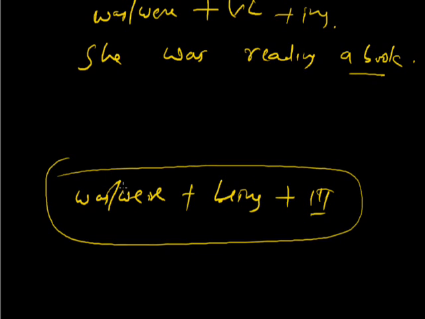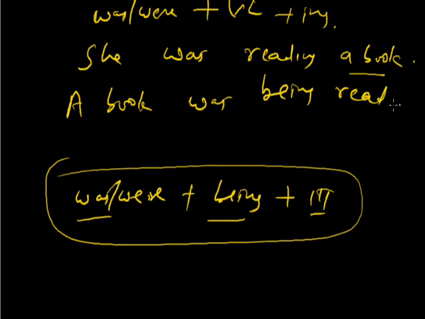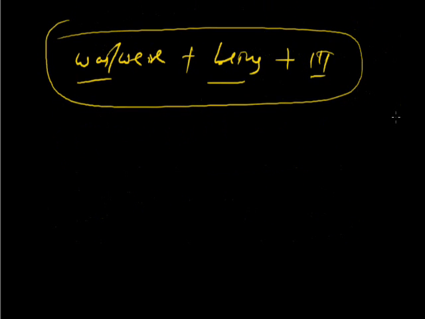So a book has to be the object, and it has to be brought in the beginning in place of the subject. A book, and then was being read. A book was being read. Clear? Now, some more examples.